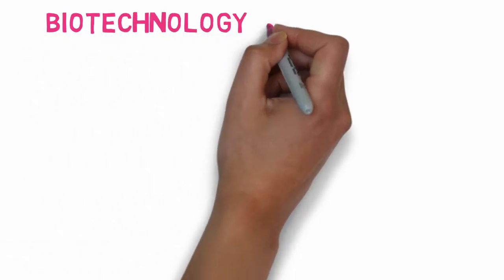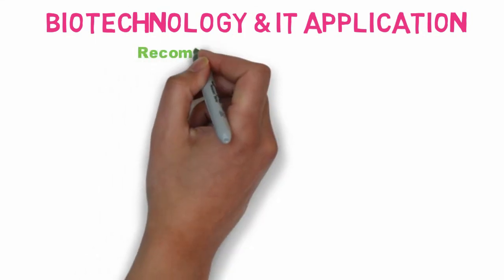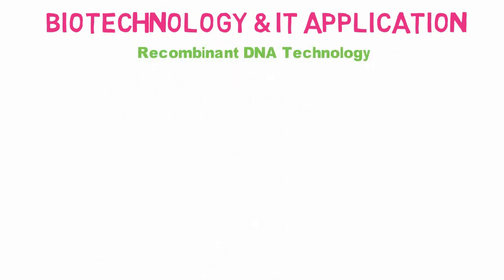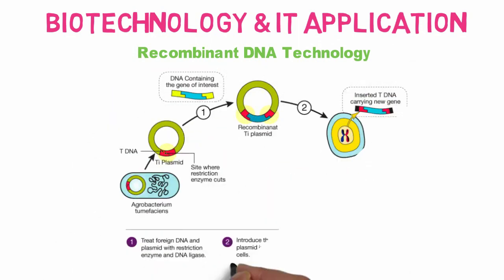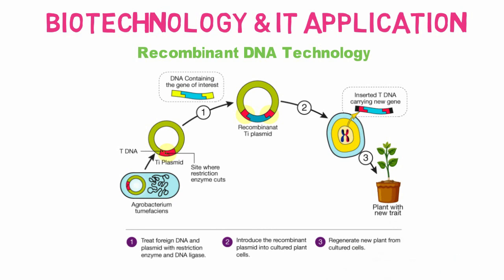Now our next topic is biotechnology, that deals with the introduction of desired characters in an organism with the help of recombinant DNA technology. Right now on your screen, a desired gene is transferred to the plant with the help of a suitable plasmid vector. This technique is known as recombinant DNA technology.